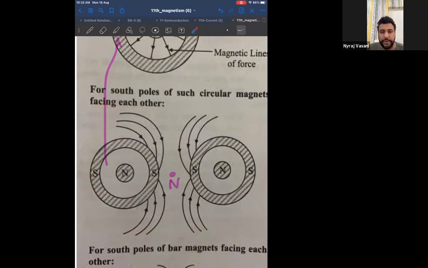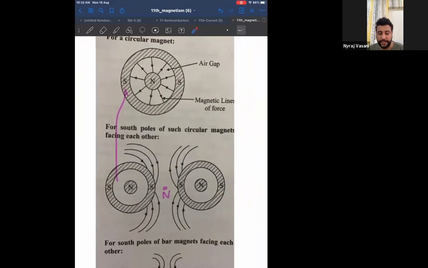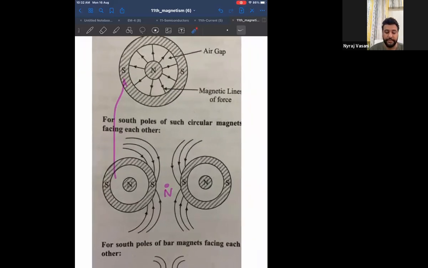Can you draw now? So together, your answer will be this is the first diagram and this is the second diagram. This question will come for 4 marks out of 70. Almost 5% of your paper will be this question. For each diagram you will get 2 marks. That is why draw the diagram properly. It is the easiest question you can get for 4 marks. Okay, so start drawing.